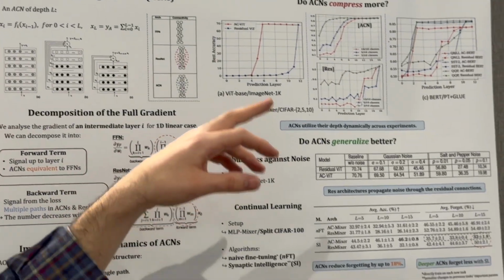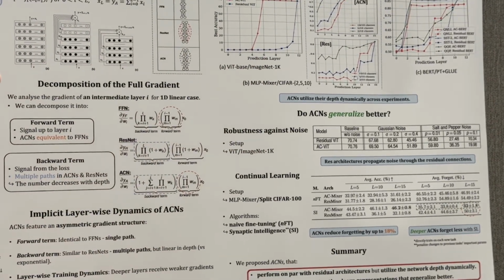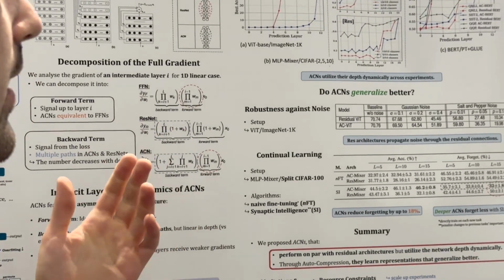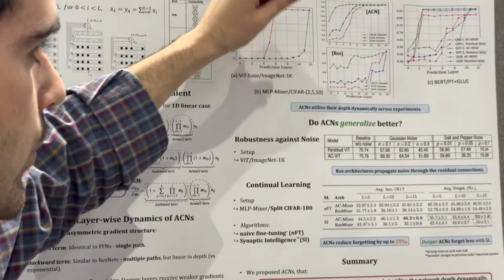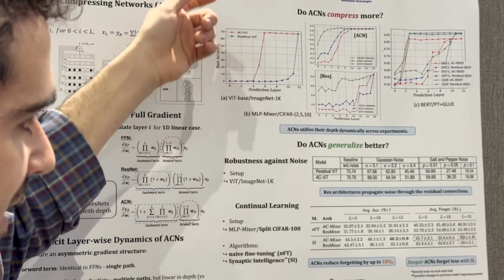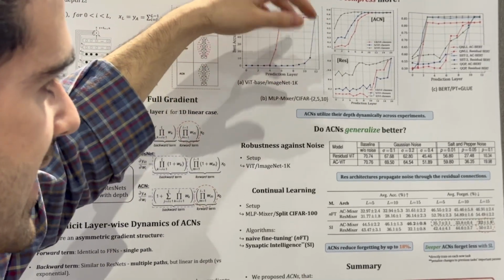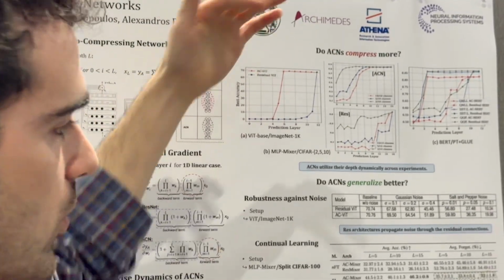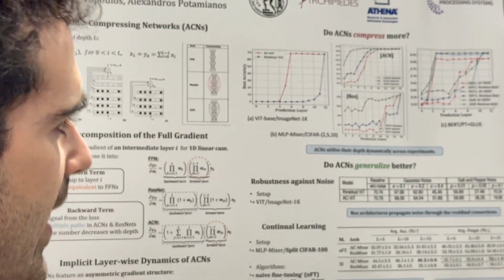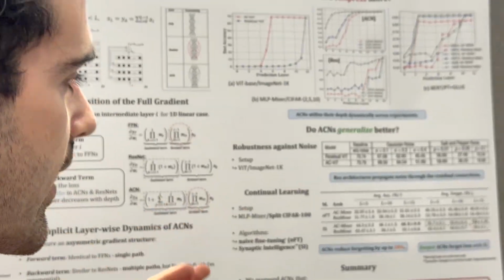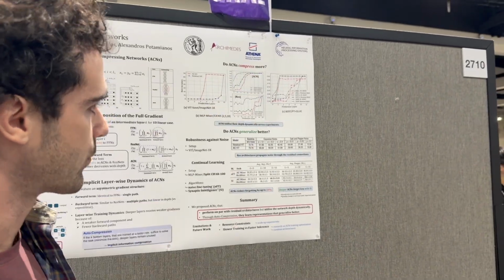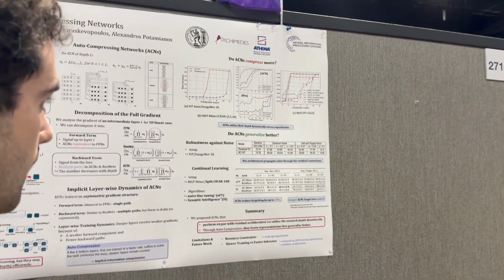Another interesting question is, can this architecture allocate layers dynamically based on task difficulty? What we do is we have 2-class, 5-class and 10-class classification, and we show that indeed this architecture uses more layers in the more complex 10-class task versus the 5-class versus the 2-class. Whereas the residual network uses the full network depth irrespective of the task at hand, while not being better in terms of performance than the ACN.